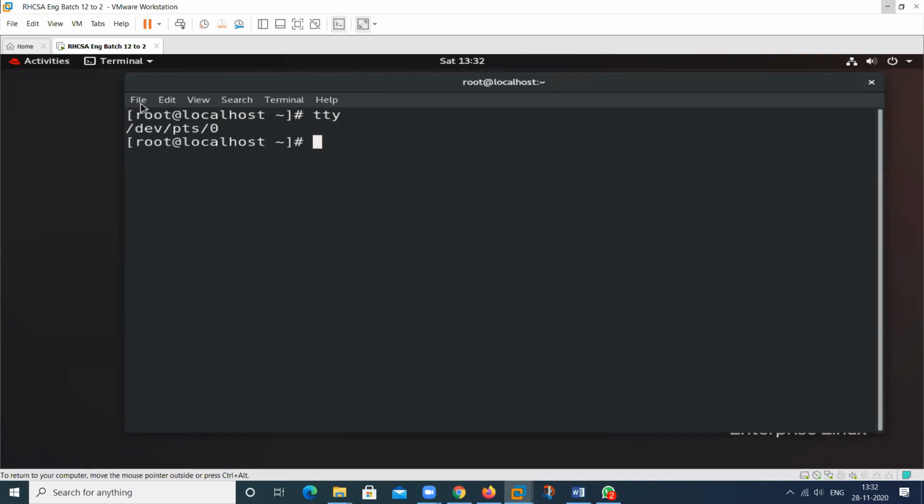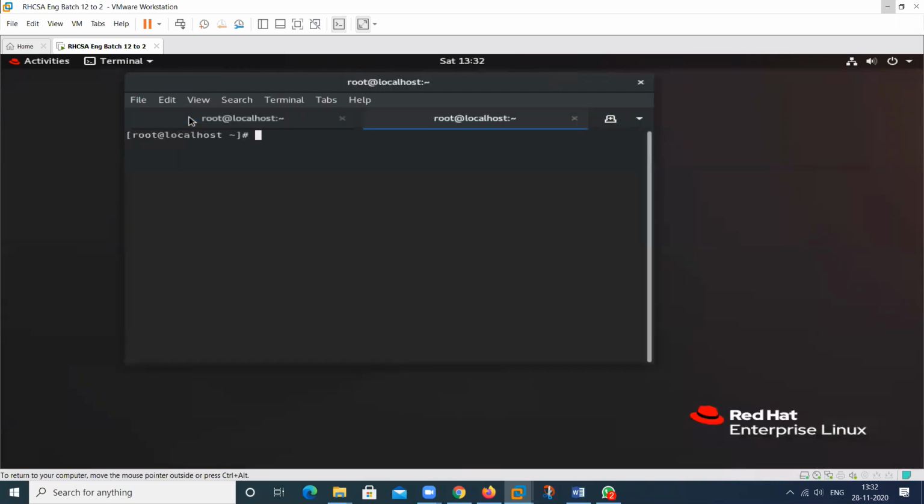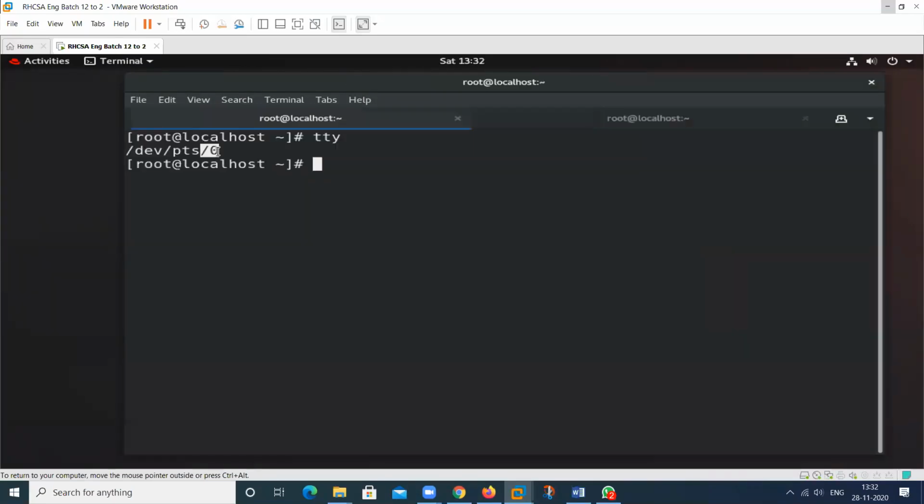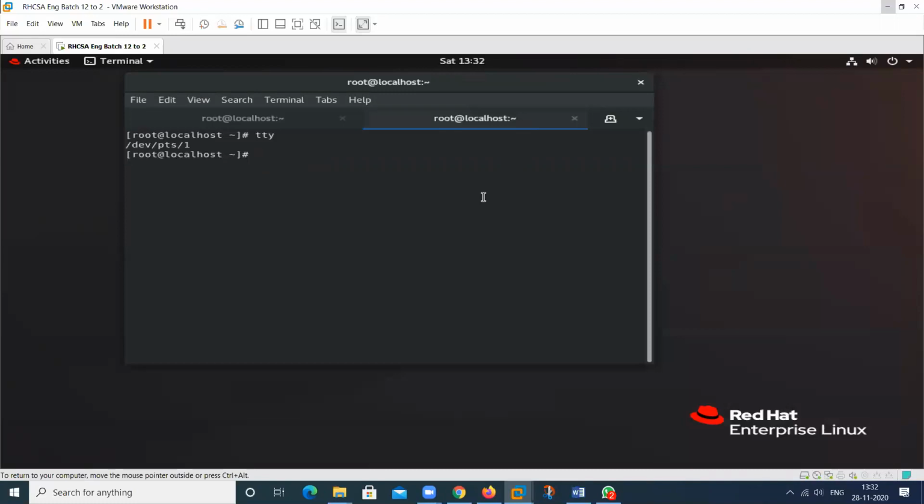Which key will you use? You can open a new tab here. This is another virtual console. This is called 0. When we open a new tab again, it will be called 2. TTY shows PTS 2. So we can type again and again.